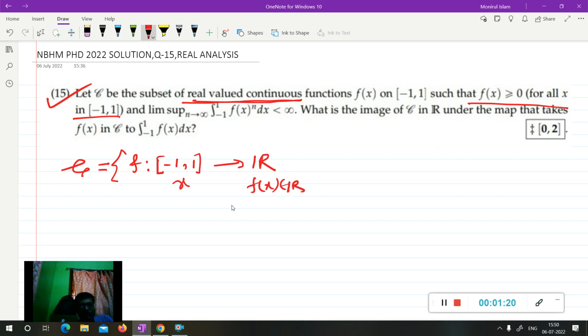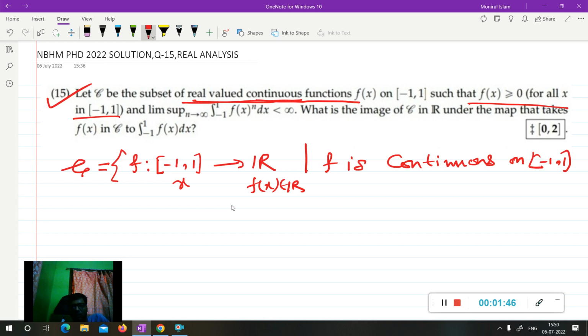Moreover, f will be a continuous function, so those functions belong to script C such that f is continuous on [-1, 1].